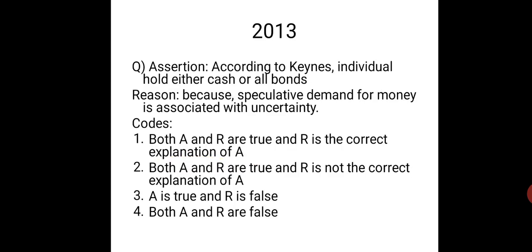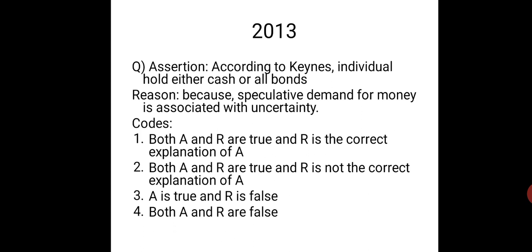Next question, which appeared in 2013, is an assertion reason question. According to Keynes, individuals hold either cash or only bonds. That's an assertion. Reason why they do that. So we know that Keynes believed that individuals cannot hold both cash and bonds. That is why the speculative demand theory happened. If the rate of interest is low, they will keep the money in their hand. They are not going to diversify their holdings by putting something in bonds and keeping some cash. They are not going to do that. According to Keynes, individuals either hold cash or bonds.